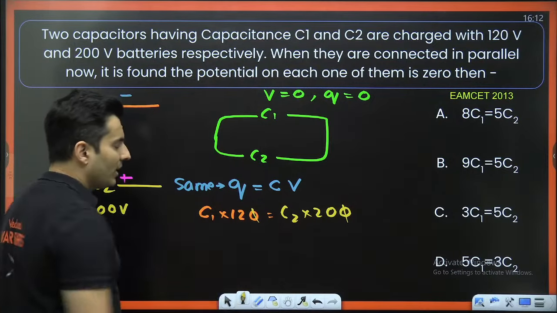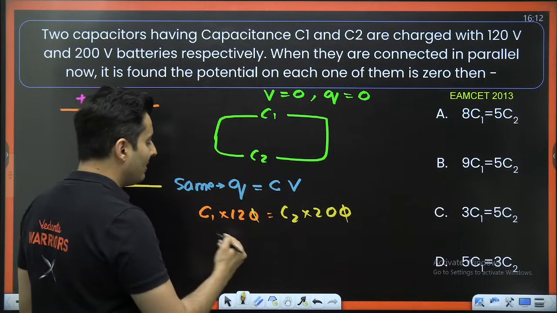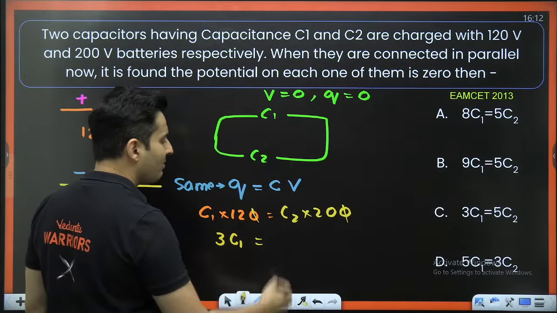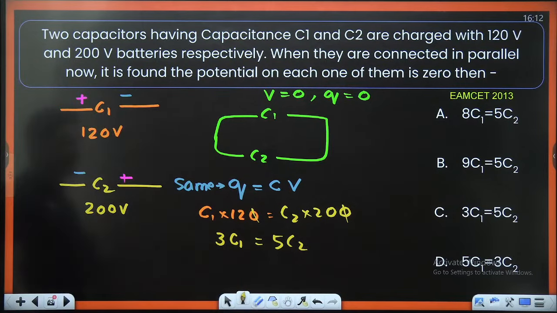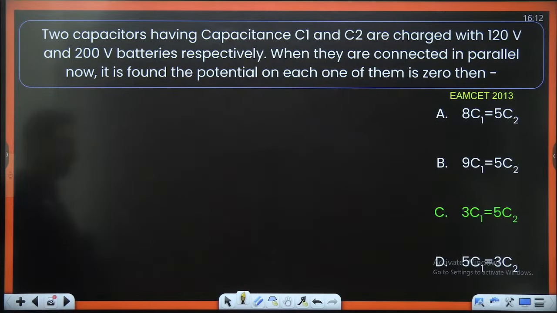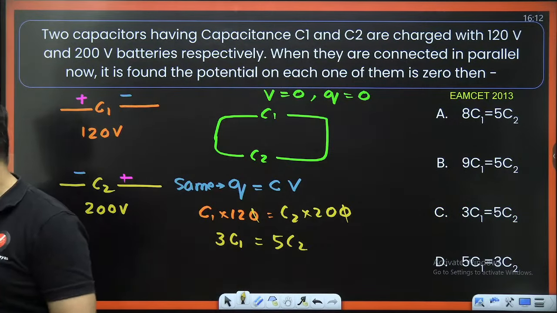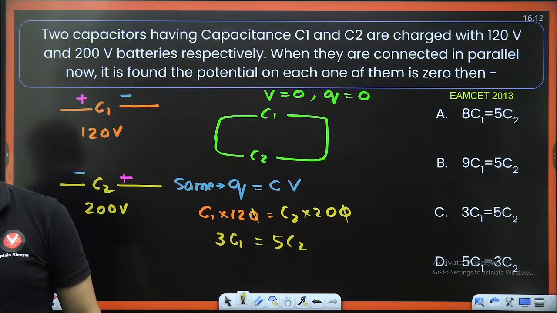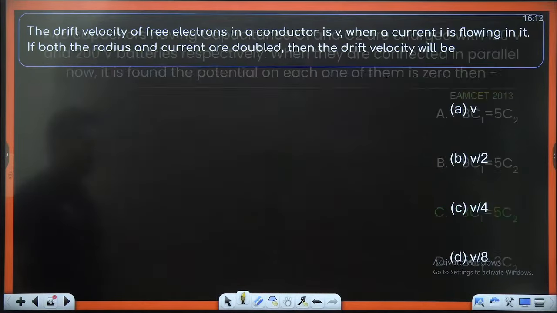So guys, what is the factor which you can divide? 4, right? So 12 divided by 4 is 3, so 3 times C1. 20 divided by 4 is 5, so 5 times C2. 3C1 is 5C2, which is option C for Captain Shreyas. Understood? Is it absolutely clear, my dear warriors? Everybody with me? Very good. Excellent. Moving on to the next one.